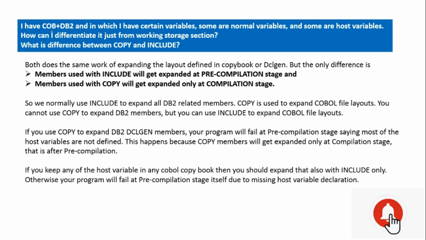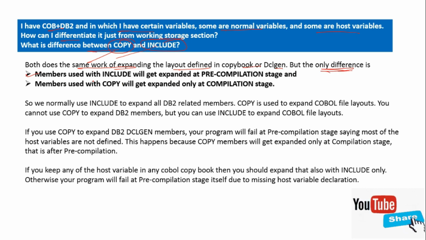Next question is, I have a COBOL plus DB2 program in which I have certain variables. Some are normal variables and some are host variables. How can I differentiate them just from the working storage section? What is the difference between COPY and INCLUDE? Both COPY and INCLUDE do the same work of expanding the layout defined in the copybook or declaration, but there are differences.